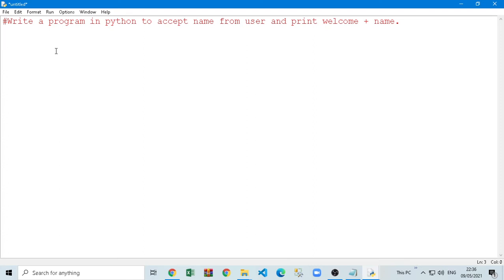I am going to accept a name. I am not doing the Fahrenheit Celsius first. Before that we'll try the same type of question. So accept a name from user, and then print welcome and the name. For example, if I put Govind, it will give me the name back, welcome Govind. Whatever name I put, let's say Rakesh, it will give me back welcome Rakesh.